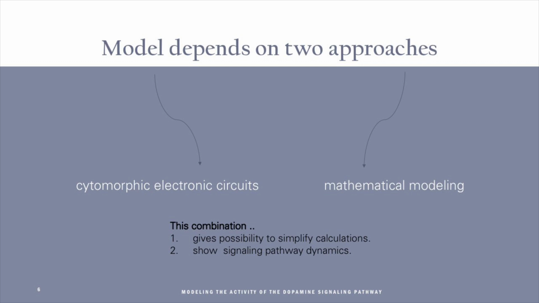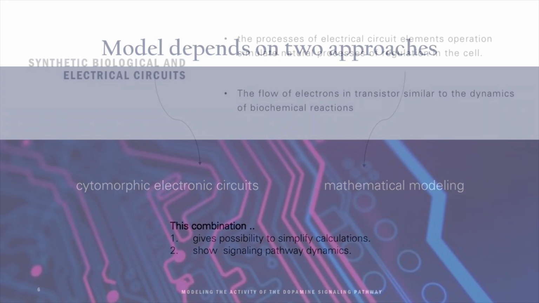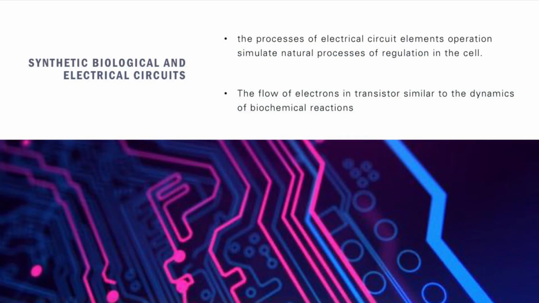In this model, we studied the expected effect of changes in the functioning of calcium channels and a mathematical model for the interaction between the components of the system. Today, there are many approaches to describe cellular processes at the genetic level. This allows us to extend the idea of considering a single complex biological system to many subsystems. For example, the analogy between biological and synthetic electrical circuits: the process of electrical circuit element operation simulates natural processes of regulation in the cell, and the flow of electrons in transistors is similar to the dynamics of biochemical reactions.